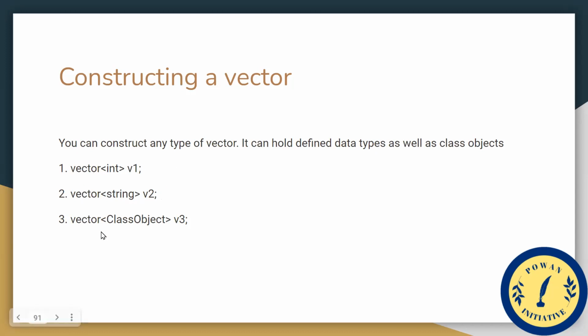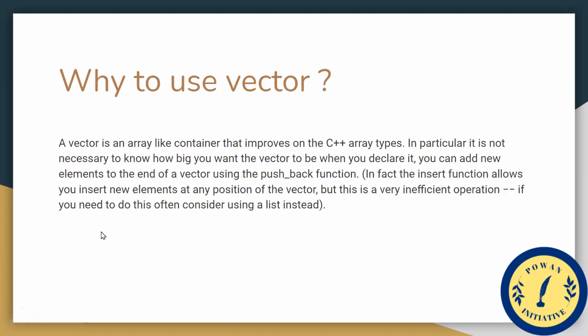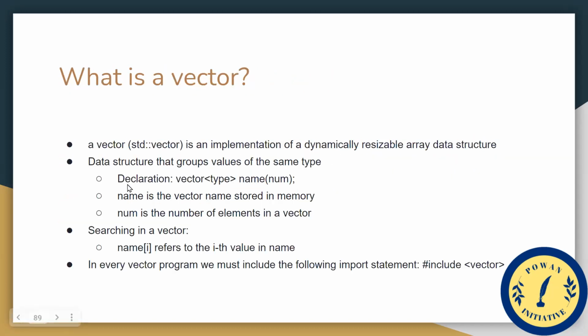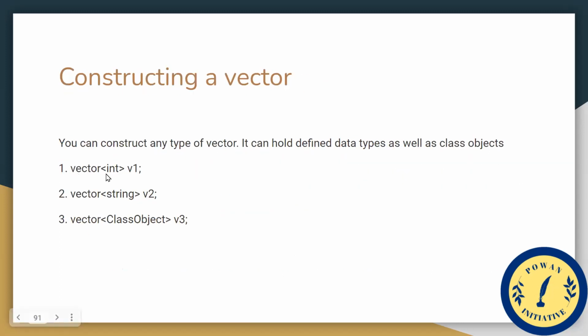We just discussed the declaration of the vector in the previous slide. Here, this one: vector type, name and num. So the vector type here is int, the name is v1. As simple as that.